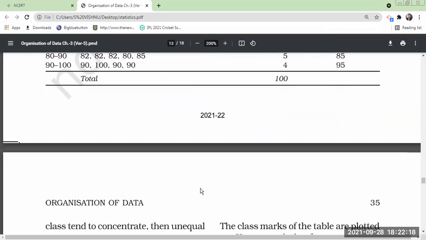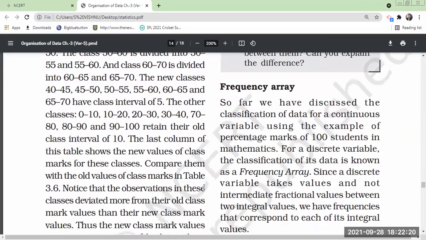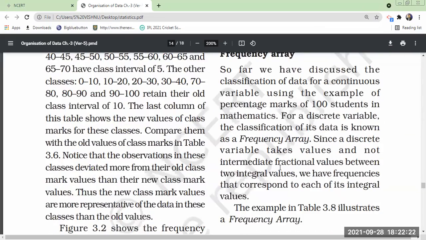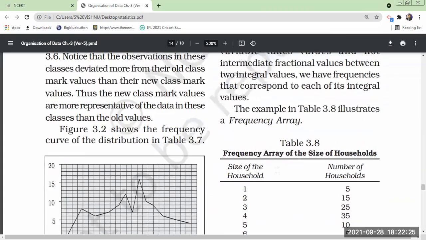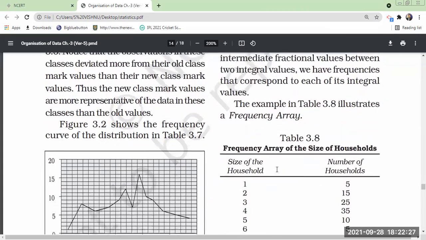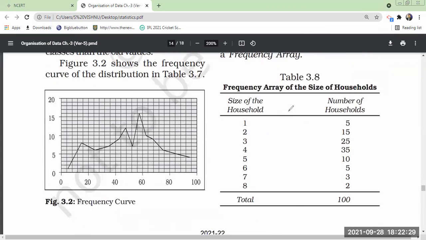Then, frequency array. What is the frequency array? You can check here. Exactly one, for how many households is it there? Size of household means in a family only one member is there. In how many houses you found that?